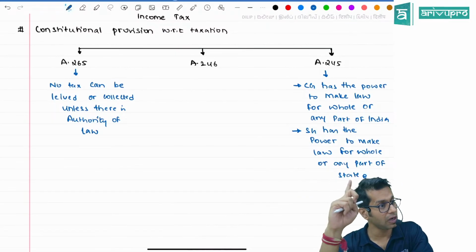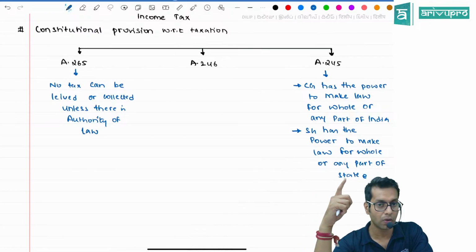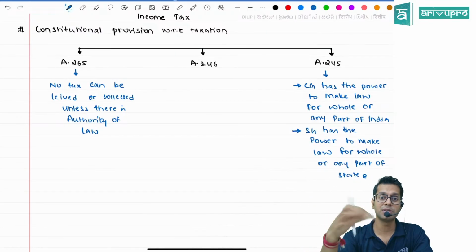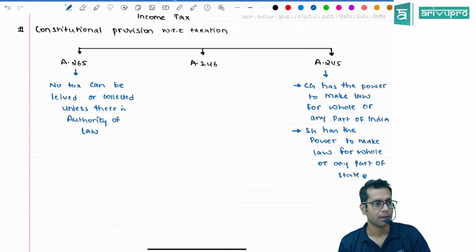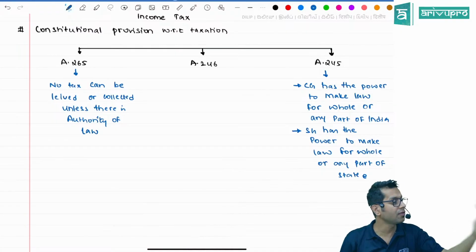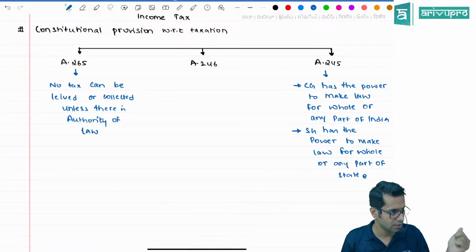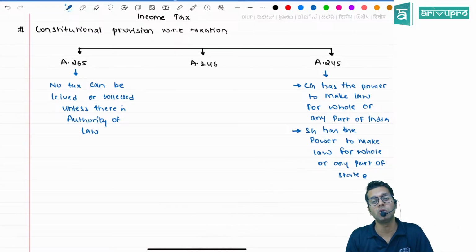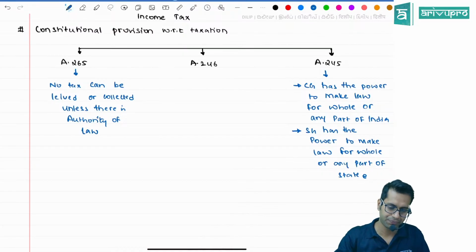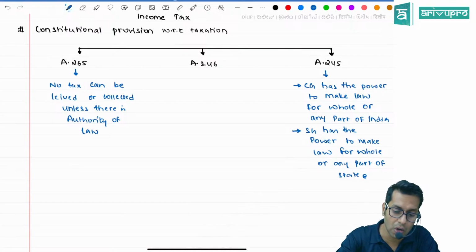Similarly, even after the central government lifted the lockdown, there were still some states or cities under lockdown. In Karnataka, Bangalore was under lockdown for another 14 days. Bombay was locked down. Some cities were under lockdown. Who gave the power, sir? This article says the state government has the power to make law for the whole of the state or any part of that particular state.